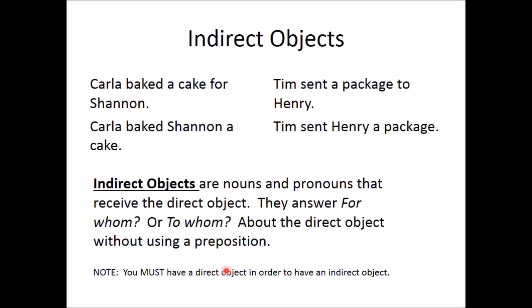Here is a special note you need to remember. You have to have a direct object in order to have an indirect object. The job of the indirect object is to receive the direct object. So you have to have a direct object first. Okay, so you can't have an indirect object unless you have a direct object.